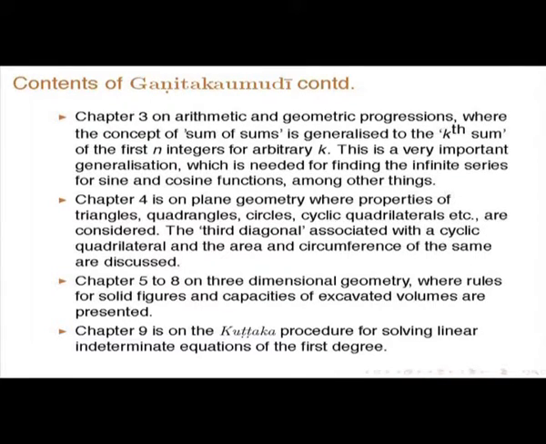Then chapter 5 to 8 are on 3-dimensional geometry, where rules for solid figures and capacities of excavated volumes are presented. Then chapter 9 is on Kuttaka procedure for solving linear indeterminate equations of first degree. Of course, I will not deal with it, already it has been done in detail.